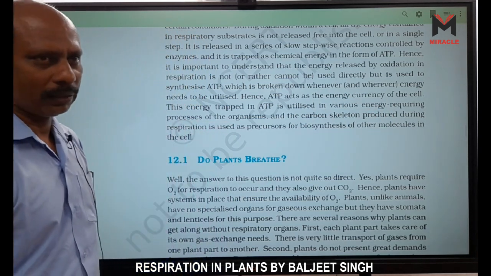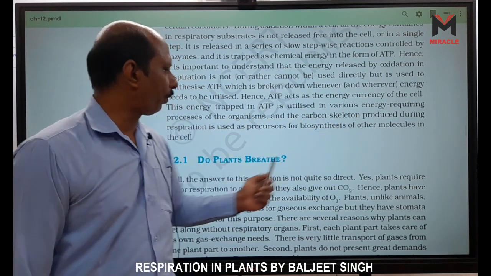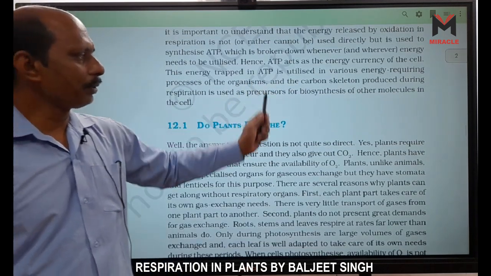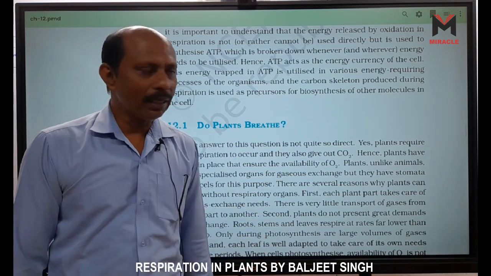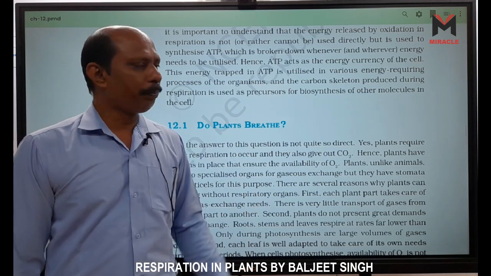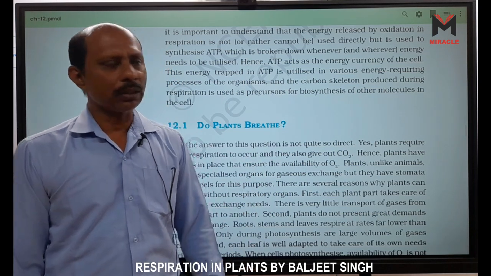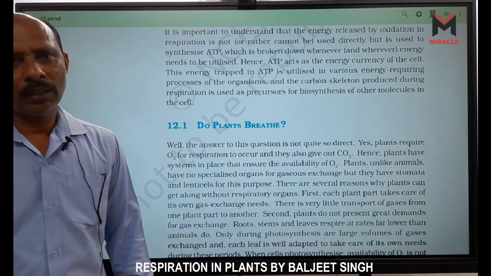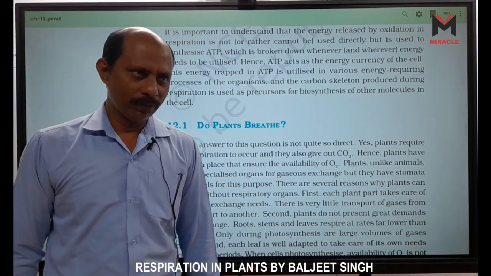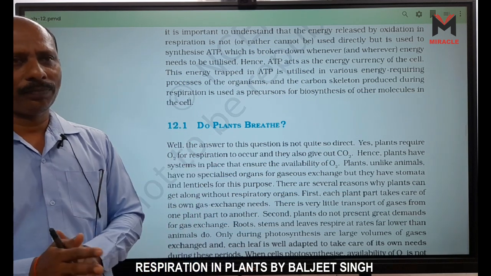Coin is also currency. This energy trapped in ATP is utilized in various energy requiring processes of the organisms, and the carbon skeleton produced during respiration is used as precursors for biosynthesis of other molecules in the cell, like alpha ketoglutaric acid. Alpha ketoglutaric acid has many functions.